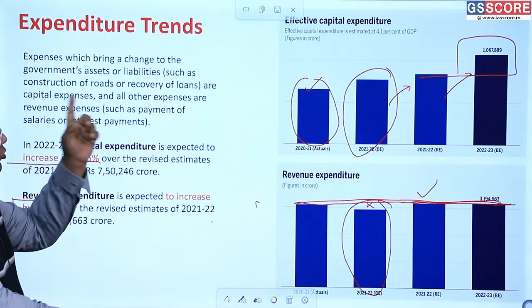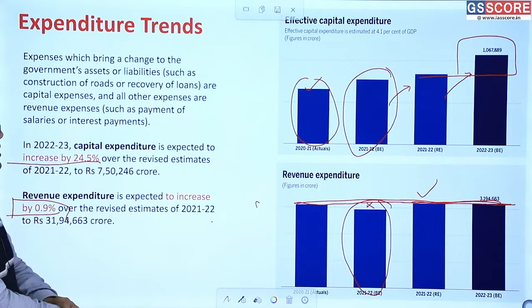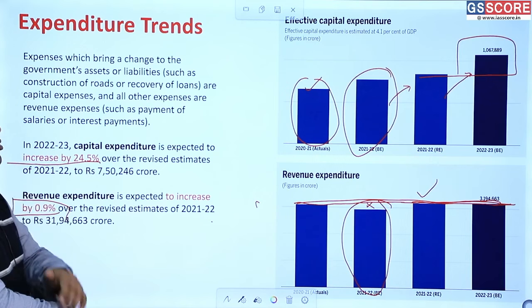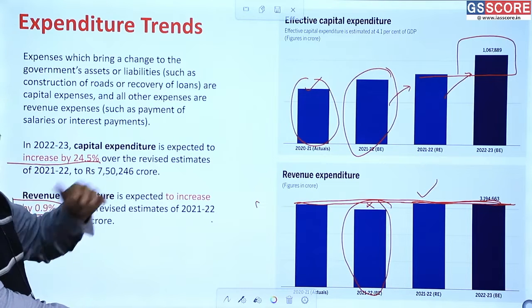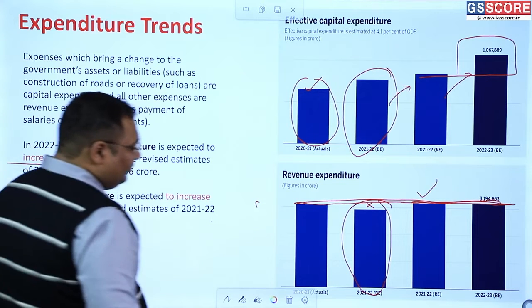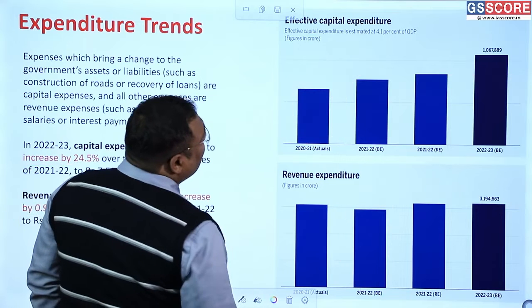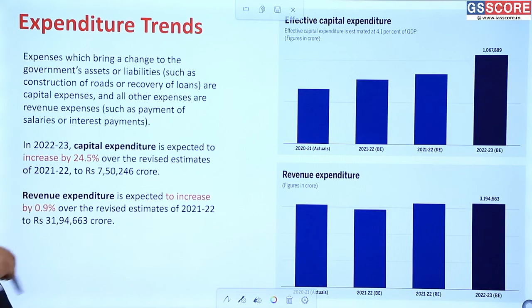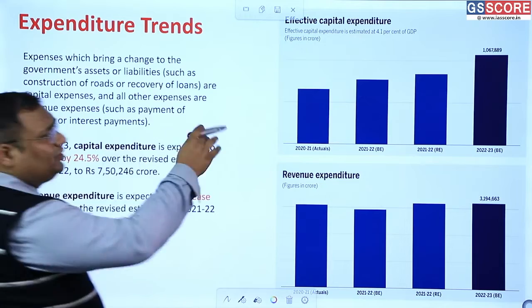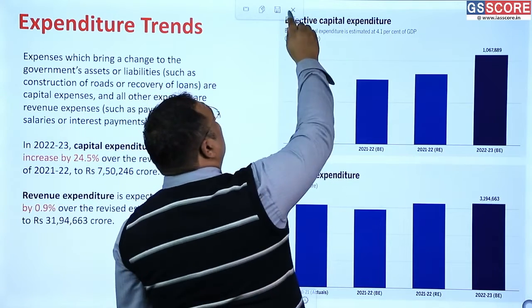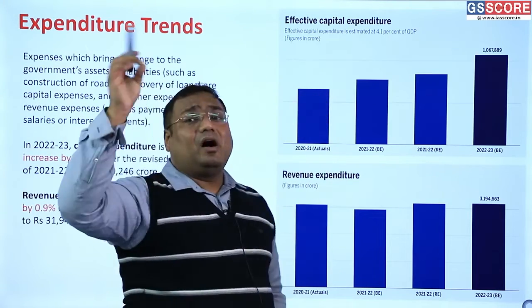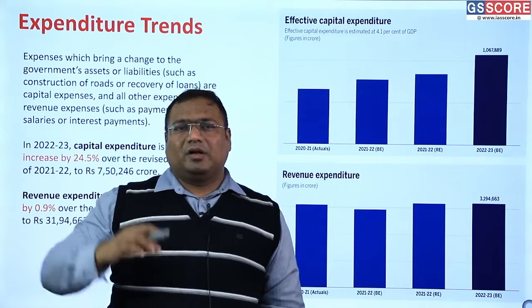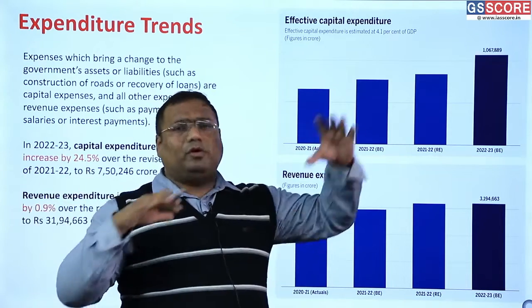And this is where you can talk about a long-term trend, that this budget is future oriented. This budget is oriented at growth and development. So this tells us about the orientation of the budget. So this kind of analysis you actually require. कि पैसा कहाँ खर्च हुआ, किस किस एरिया में खर्च हुआ, फिर उसके ब्रॉडर ट्रेंड्स क्या हैं.